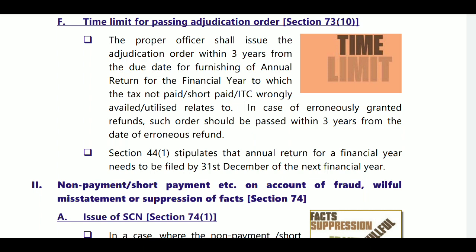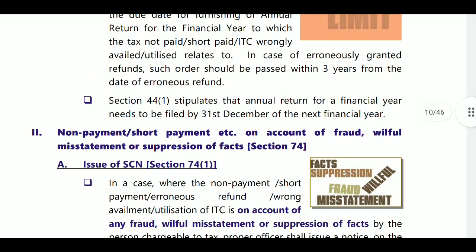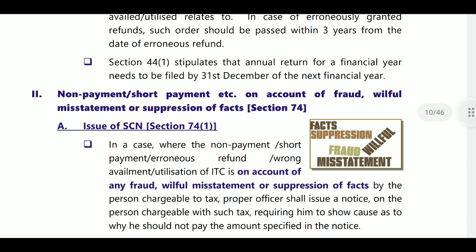Next, the time limit for passing the adjudicating order is within 3 years from the due date of furnishing of the annual return for the financial year to which the tax not paid or short paid, ITC wrongly availed or utilized, or erroneous refund relates. Next, section 44 says what the annual return due date is. That is, the annual return for a financial year needs to be filed by 31st December of the next financial year. That is related to section 73. What is there in section 73? Broadly, we are required to pay the tax amount, tax plus interest, regularly.